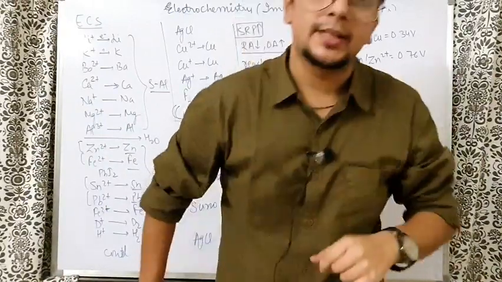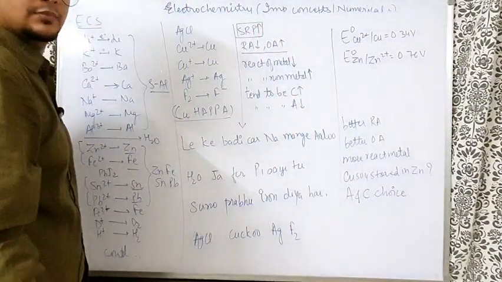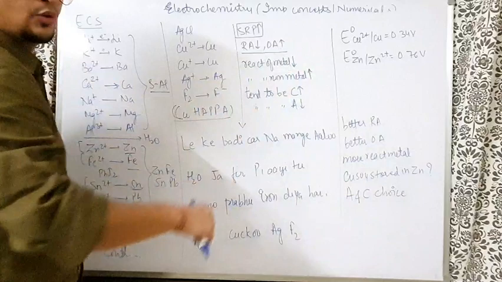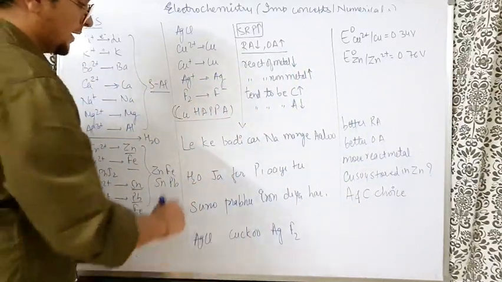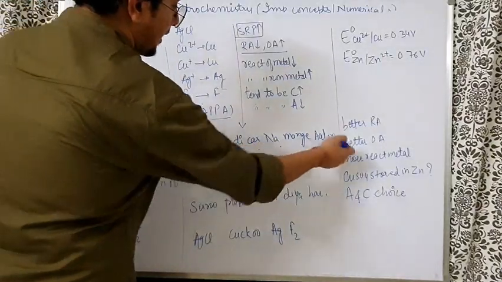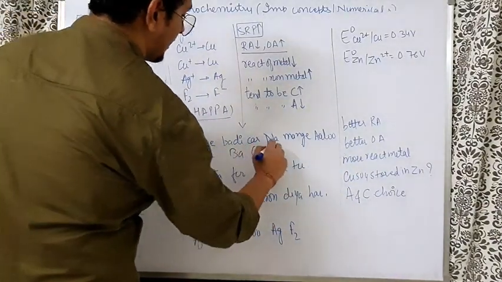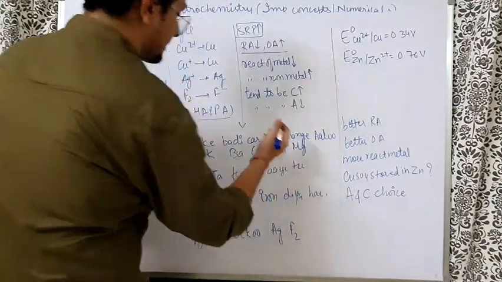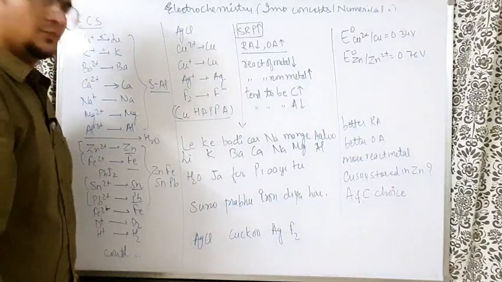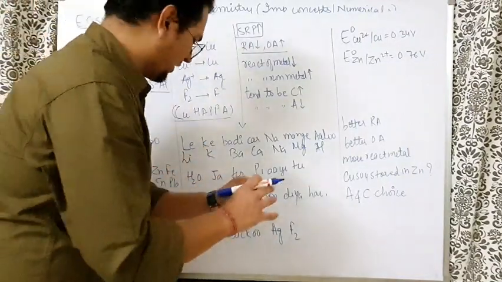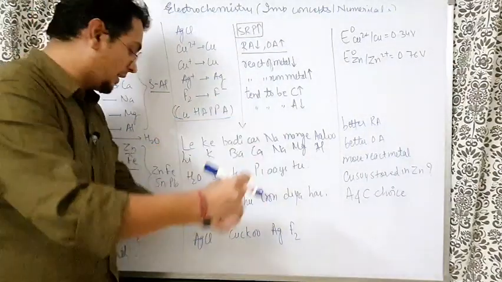So what does the hero say? Hero said, "Leke badi car na mange aloo." Because the heroine was saying, okay, you go and cook the potato curry now. Don't look at me like this. So the hero says, "Leke badi car na mange aloo." "Leke badi car" means lithium ke badi car, na mange means don't ask, aloo means potato. So the heroine looks a little bit puzzled, like, what are you trying to say? I don't understand. So he says, "Leke badi car na mange aloo."